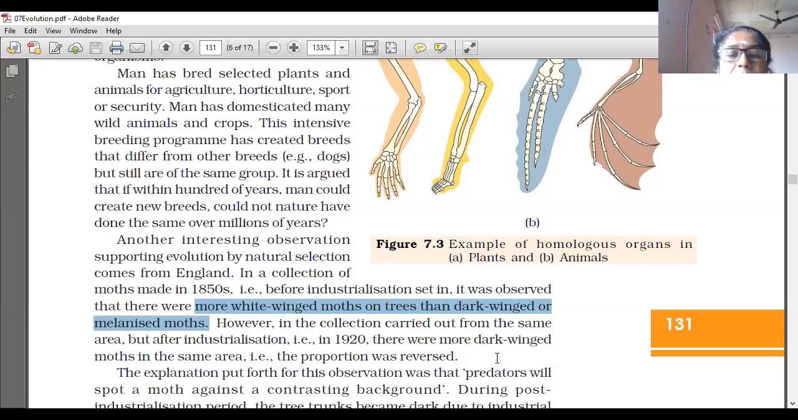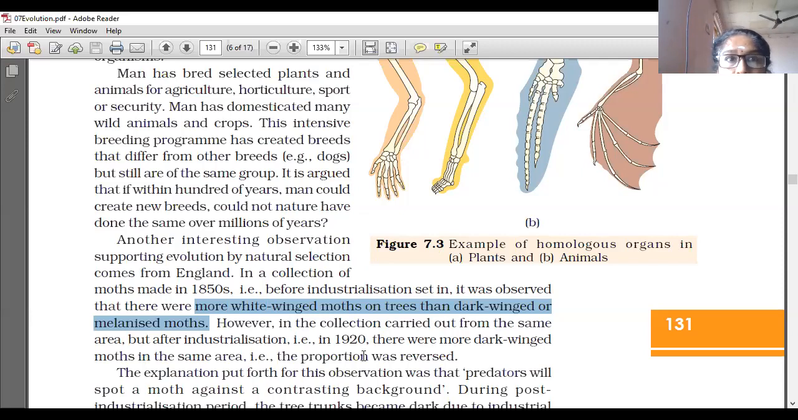However, in the collection carried out from the same area, but after industrialization, the area is the same, the only difference is that one is before industrialization and the other is after. That is, in 1920, there were more dark-winged moths in the same area. That is, the proportion was reversed.